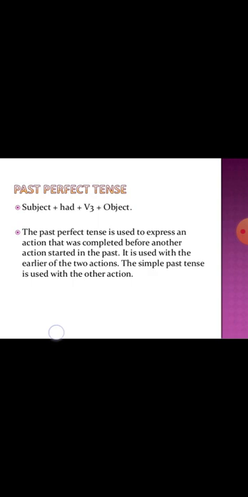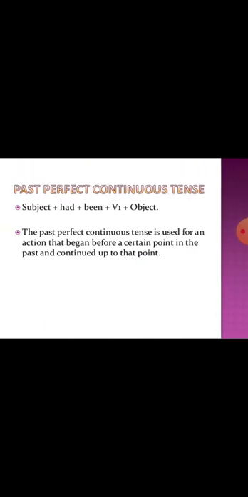In both the cases, in both the actions, the task had been completed. That the first action was completed before another action started in the past. Clear? But here in the past perfect continuous tense, the action started in the past, but it was continued till that point. Clear? This we will discuss with the help of examples, then it will be more clear to you.